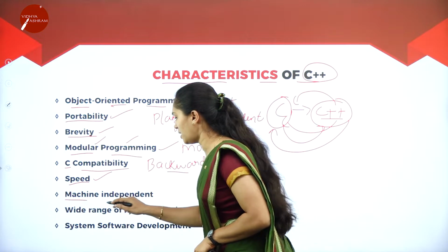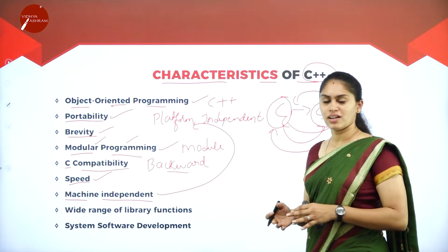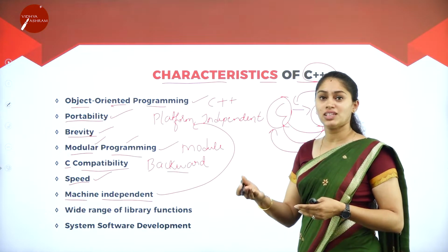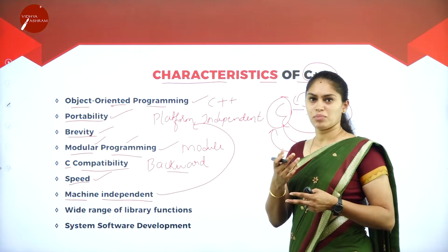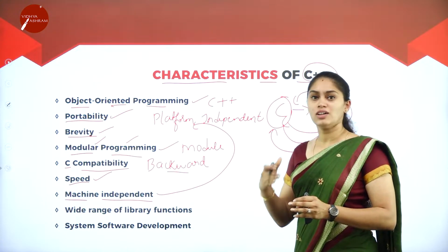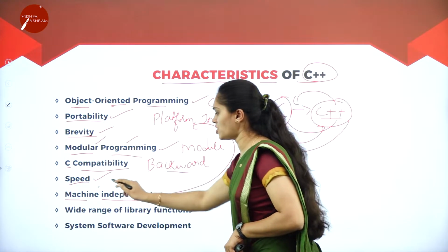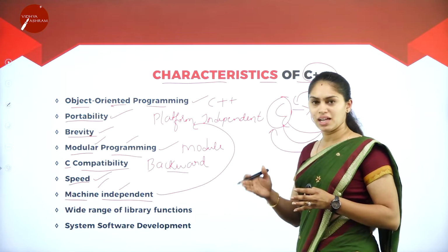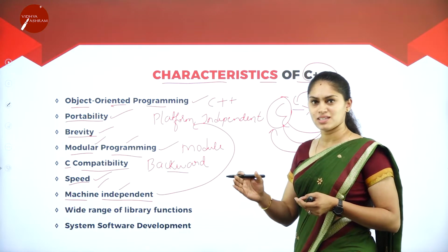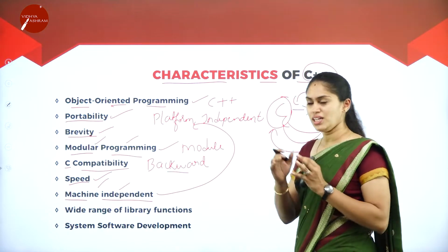It is machine independent. So as I discussed, it is platform independent. We can run this C++ program in any of the operating systems with any type of computer. It can be a mini computer, mainframe computer, or any type of computer along with any of the operating systems. So based on that, it is considered as what? Machine independent, that is platform independent. It does not depend on any particular platform or operating system or any type of computer. That is what is meant by machine independent.